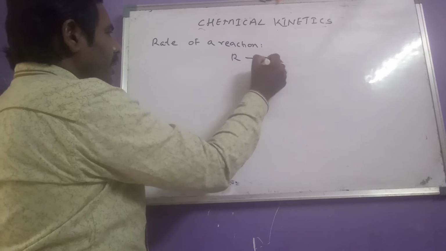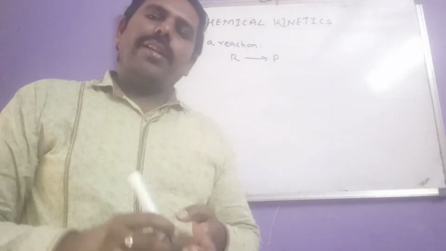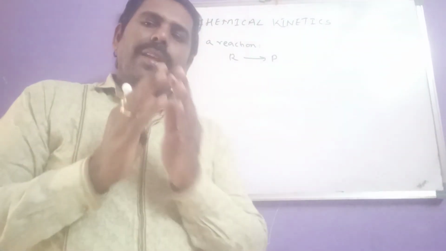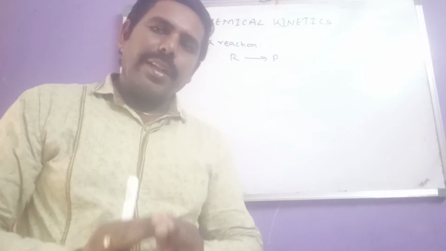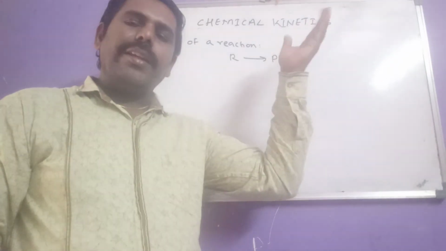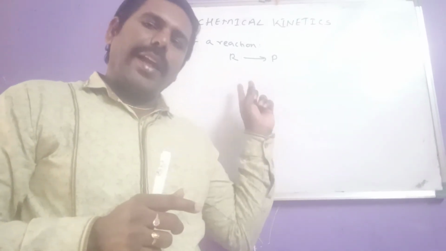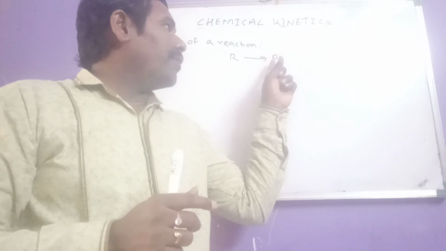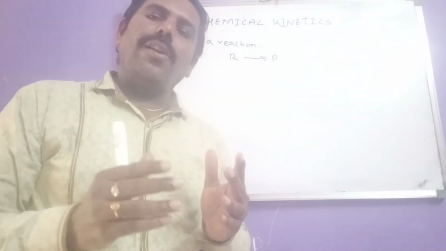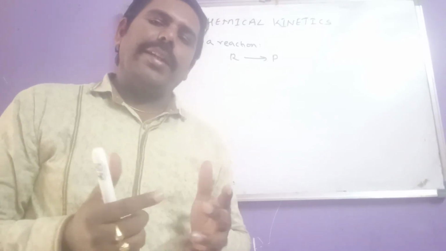Reactants are converting into products. That means as time increases, the reactants concentration decreases and products concentration increases. So like that, with respect to reactants or with respect to products, we can express which one? Rate of reaction. So how to express that statement here?